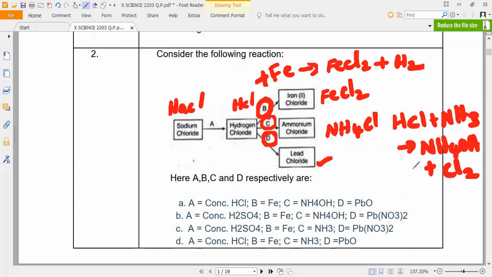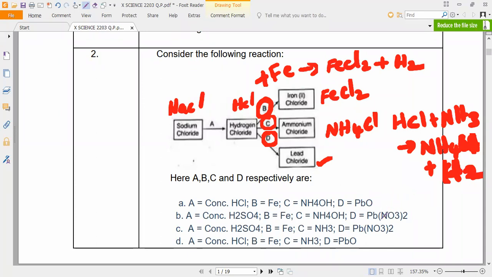NH3. Sorry, here NH4Cl, ammonium chloride plus... we used to get hydrogen gas. So NH3 means what?